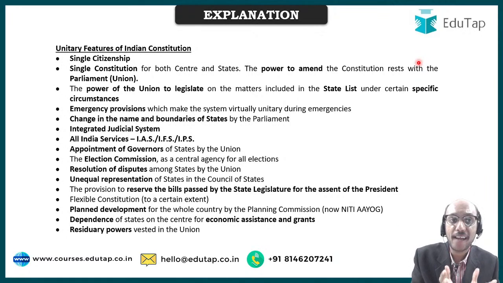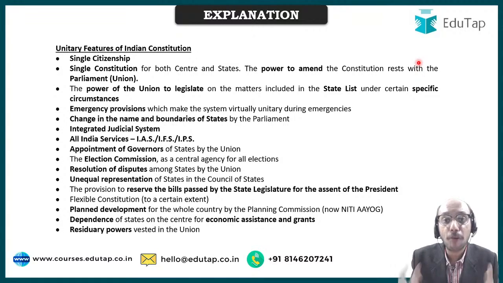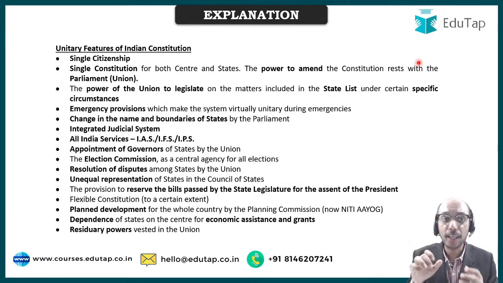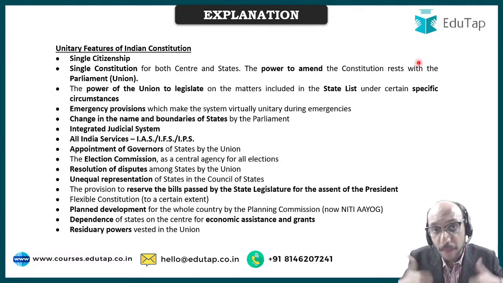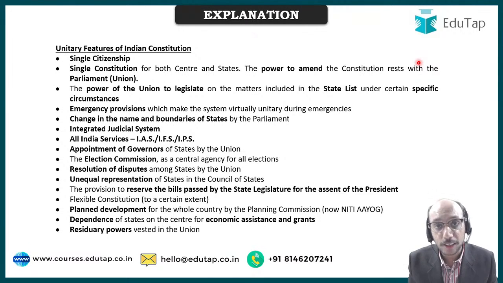There is a concept of planned development, right? There is a concept of dependence of states on the Center for economic assistance. You have to look at these two points together. Why? Because the union government is collecting the cream of the taxes: corporate taxes are going to the union government, personal income tax is going to the union government, now even the GST is going to the union government, and that is then shared by the union government with the state governments. So the union government is extremely rich. The union government is like my father, who has a lot of money. I am like the state government, who has a lot of responsibilities, you may say, right? So I am dependent upon my father for a lot of money. So state governments are also dependent upon the union government for a lot of money.